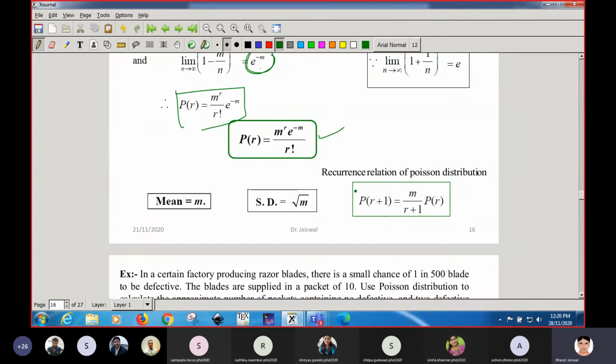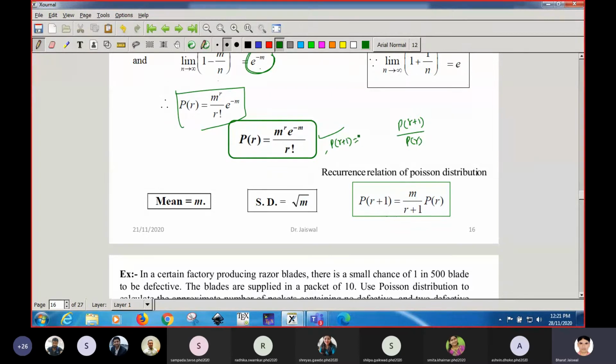Similarly, you can establish a relation between two values of probabilities of Poisson distribution. So if you divide P(r+1) by P(r), what will be P(r+1)?